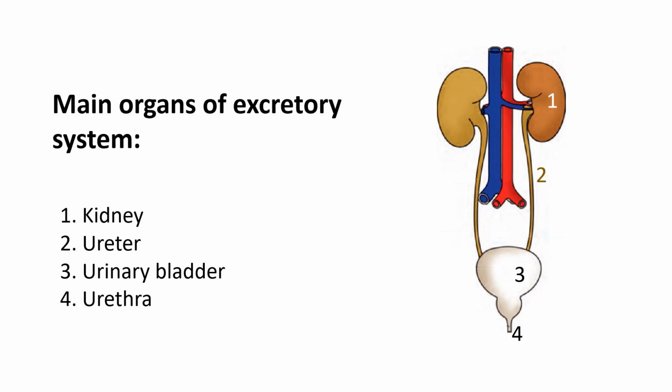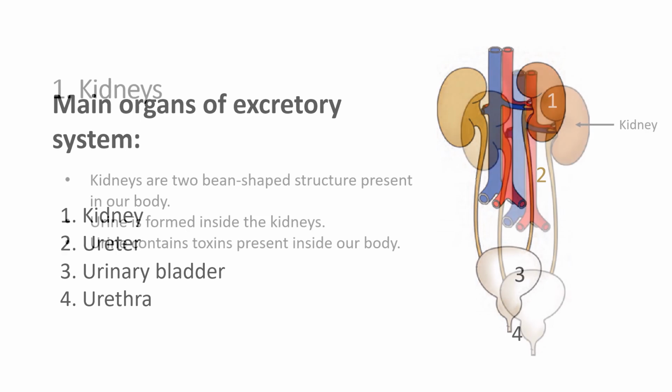The human excretory system is made up of a pair of kidneys, a pair of ureters, a urinary bladder, and a urethra. They are indicated by numbers 1, 2, 3, and 4 respectively in the given diagram. Let us know about them one by one.